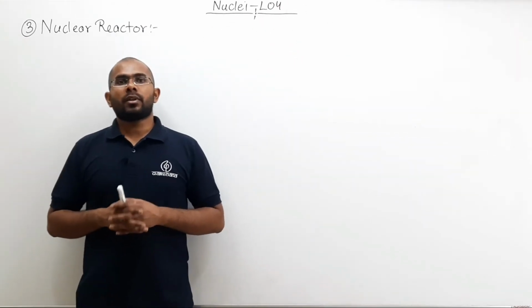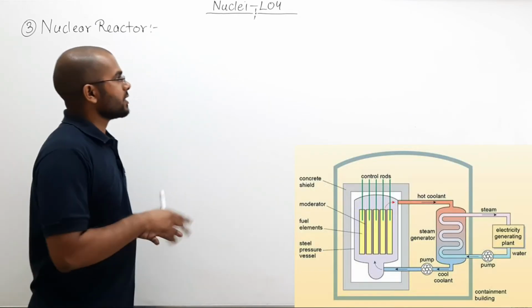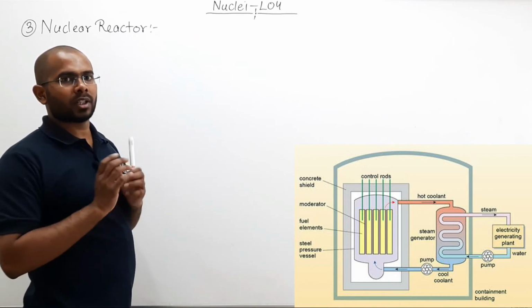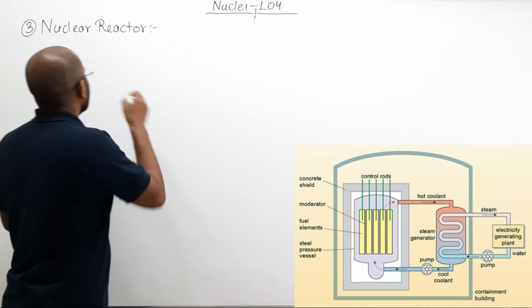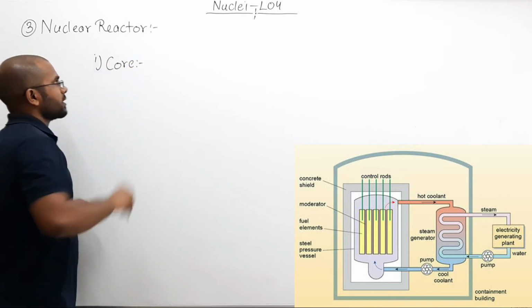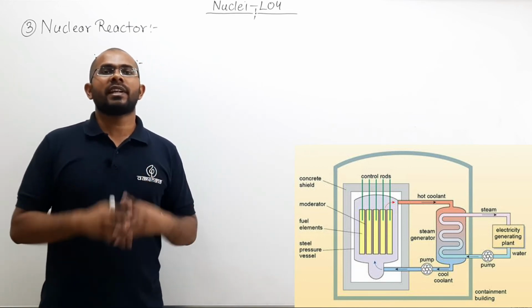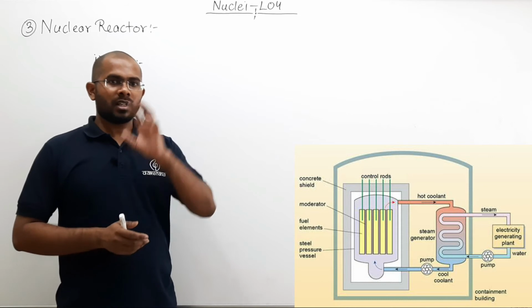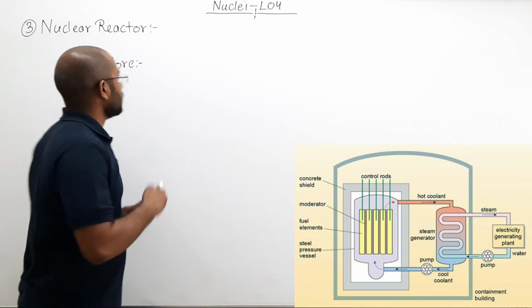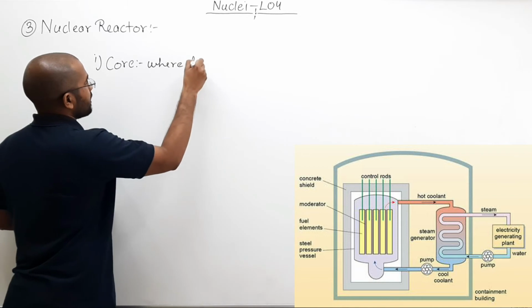So now let us take a look at the complete picture of our nuclear reactor. As you can see in the diagram here, there are different parts of a nuclear reactor. Let us list out what those parts are and what their uses are. So first, there is a core. Now what is the core? The core is the place where your fission reaction takes place. Fission reaction means the breaking of a heavier nucleus into two lighter nuclei. So the core is where fission takes place.